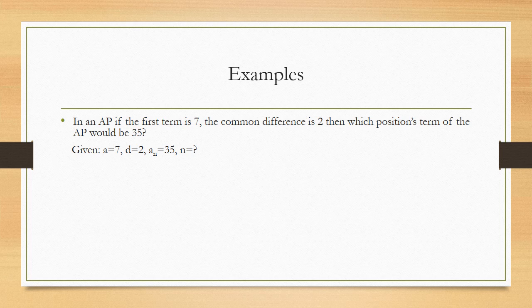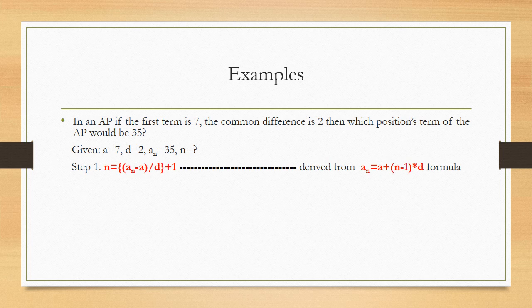Now, we are asked which position term, means the value of that term is given, that is an is equal to 35. Now we will have to find n is equal to how much, means that value 35 is present at which position in the AP, whether it is first position, second position or third position. Likewise, n we need to find here. Now, how to find this n?